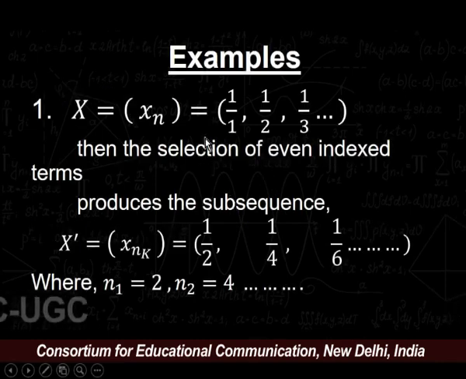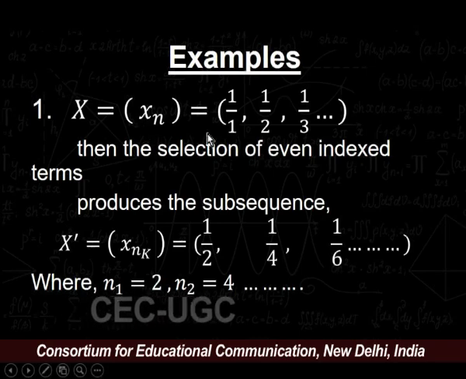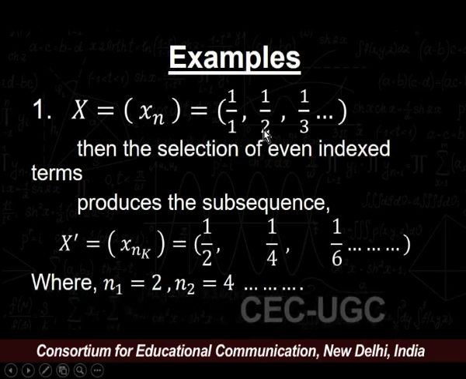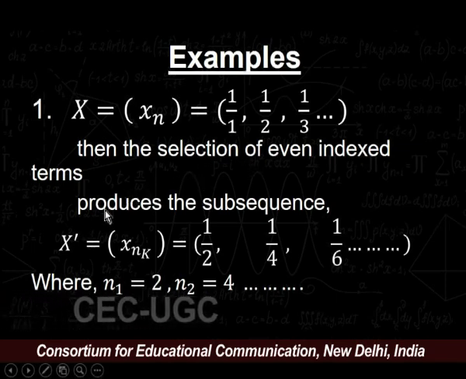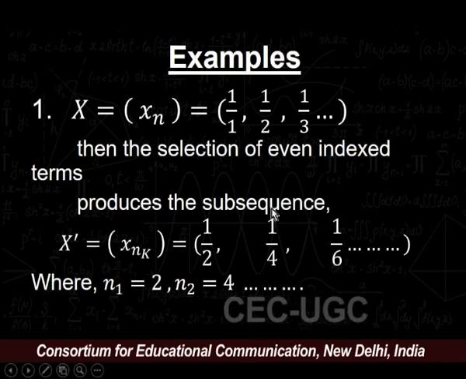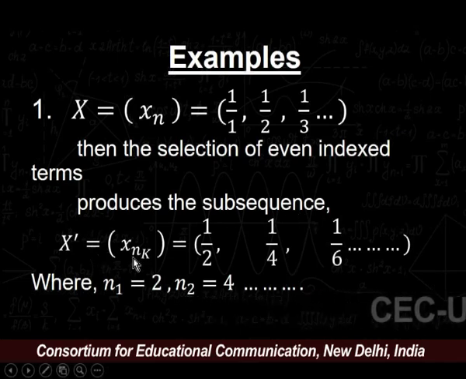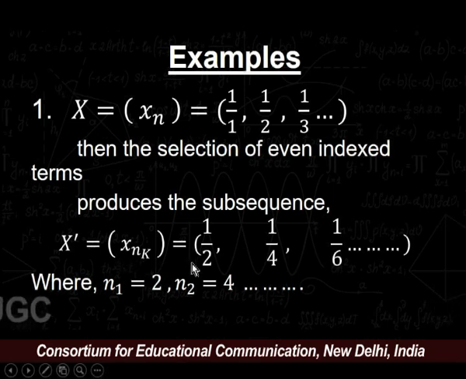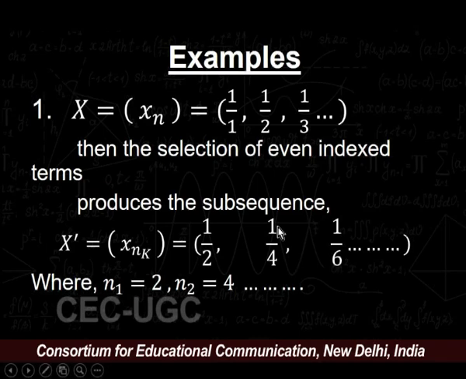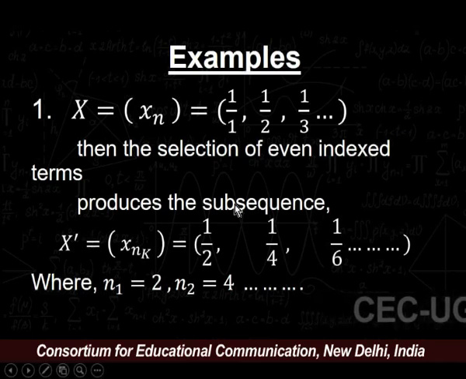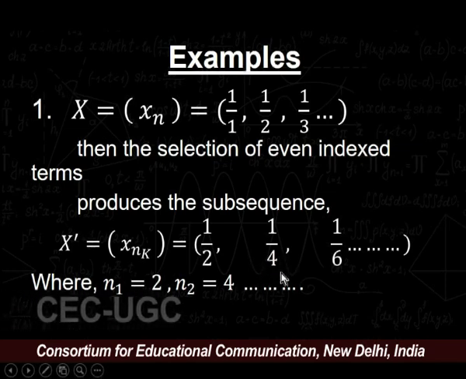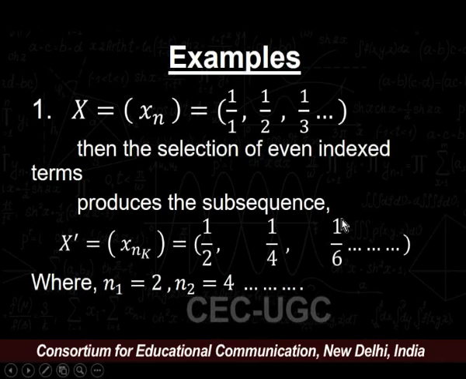For example, x = (xn) defined as 1, 1/2, 1/3 and so on. Then the selection of even index terms produces the subsequence, namely x' = (xnk), where xnk is defined as 1/2, 1/4, 1/6 and so on. In this case, our n1 is 2, n2 is 4, n3 is 6 and so on.